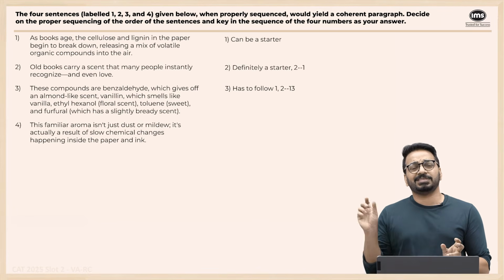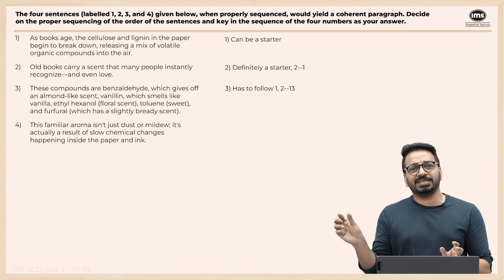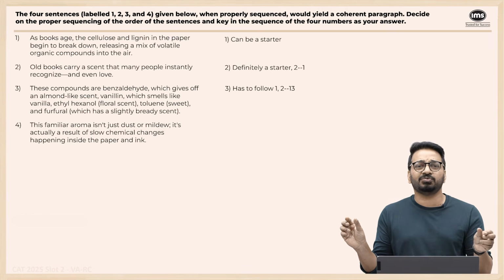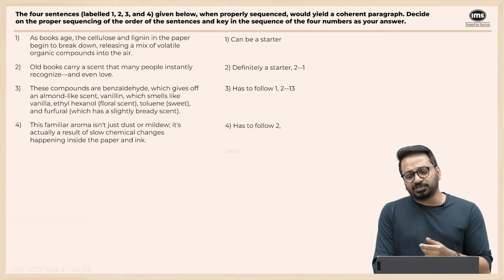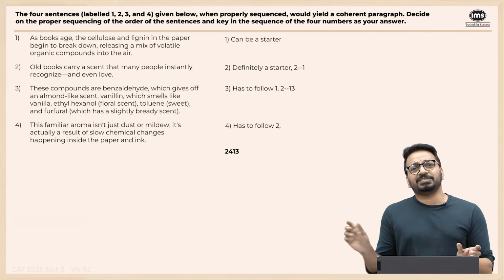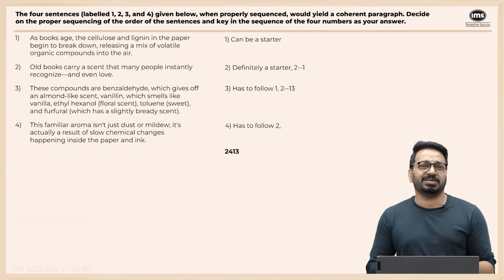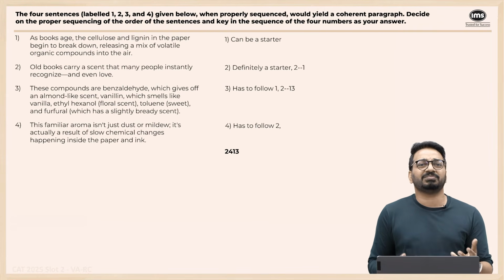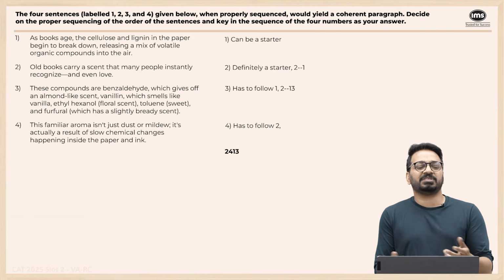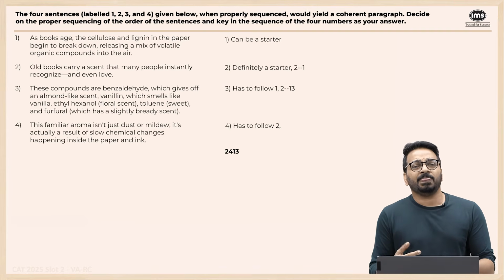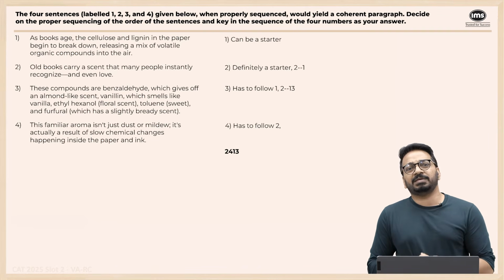So now we know 2 things. 1-3 is a link and 2-4 is a link and 2 is a starter, means it has to be 2-4-1-3. So we can get this straight away. Even if you don't do it in this method it is fine, but if you do it in this method, you actually can avoid reading the whole part of option 3 completely, right?